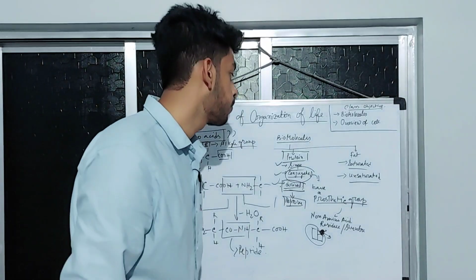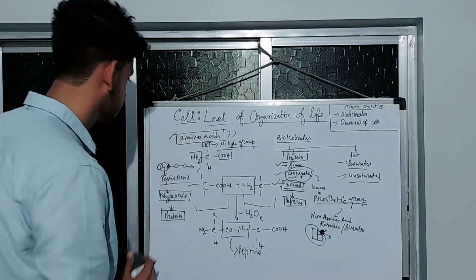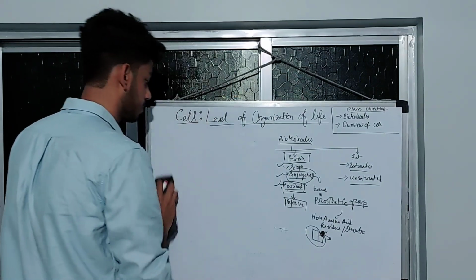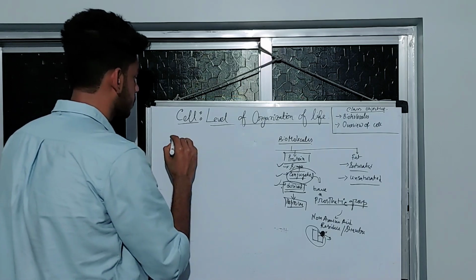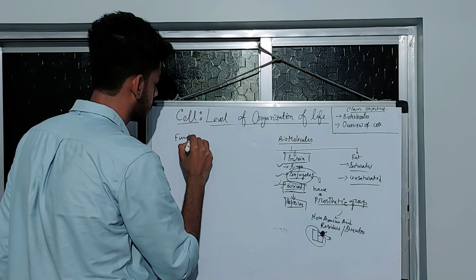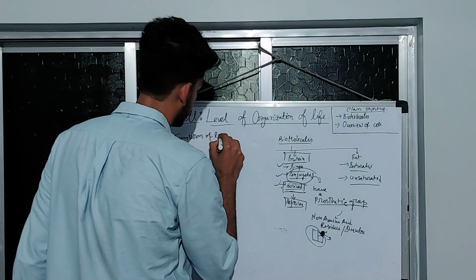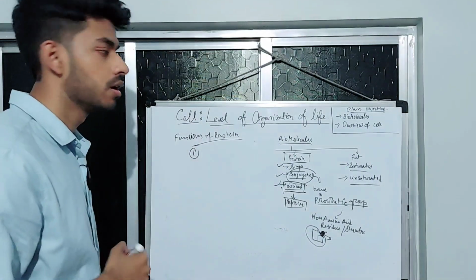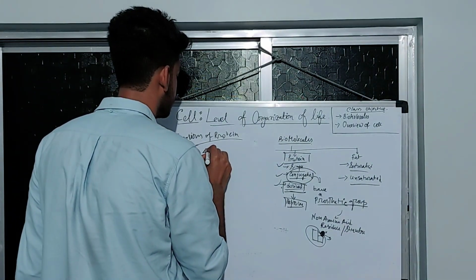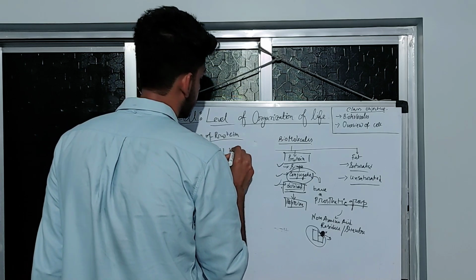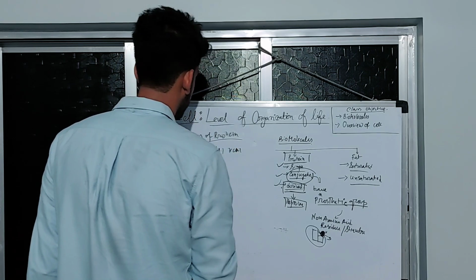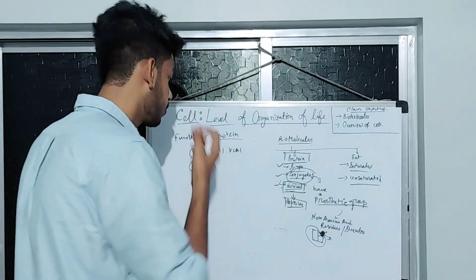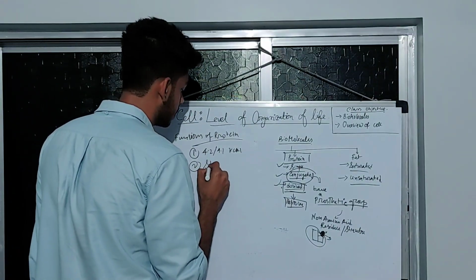So what is the function of proteins? Let me quickly erase it. So functions of protein. First, protein gives us energy. How much energy? It is the same, 4.2 to 4.1 kilocalorie. Second, protein is everywhere inside our cell, and protein also serves as a structural component.